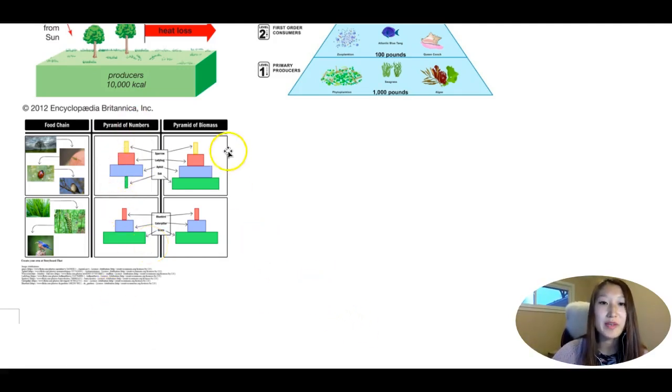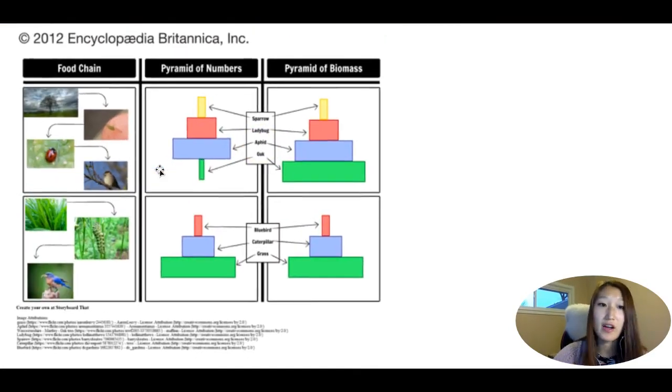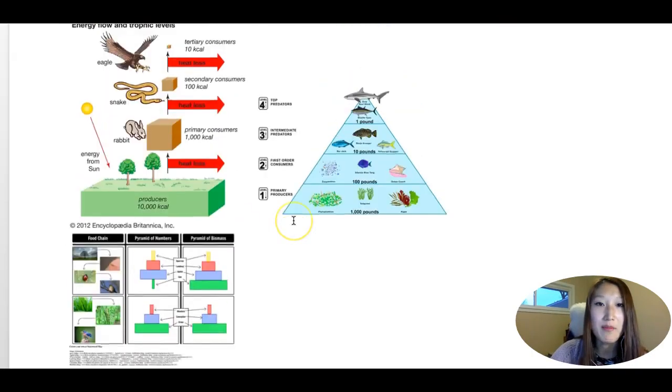The last one is called the pyramid of biomass. The pyramid of biomass is talking about how much they weigh. So you could calculate it in terms of grams. And usually the pyramid of biomass is also an upright pyramid.